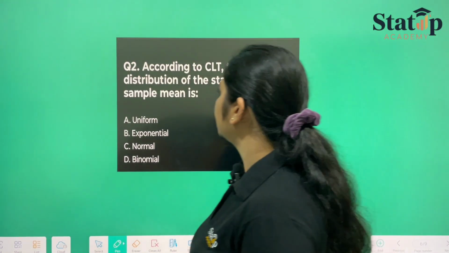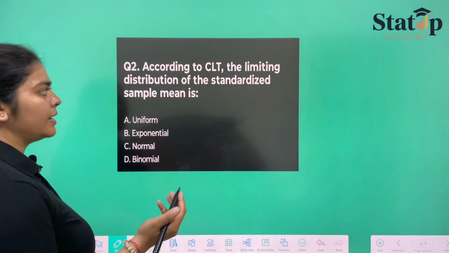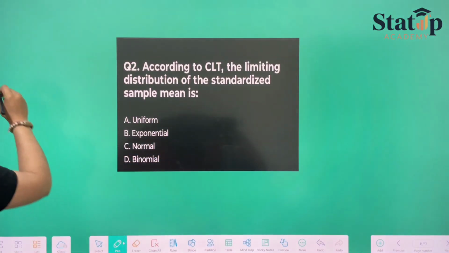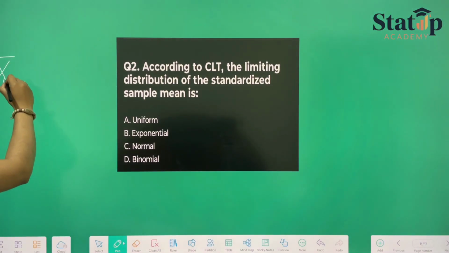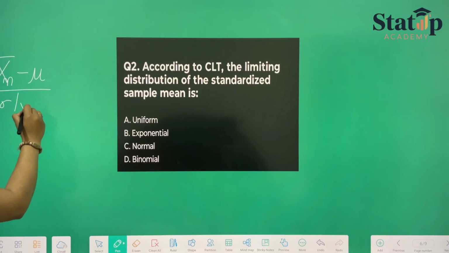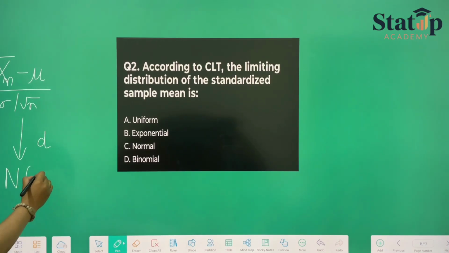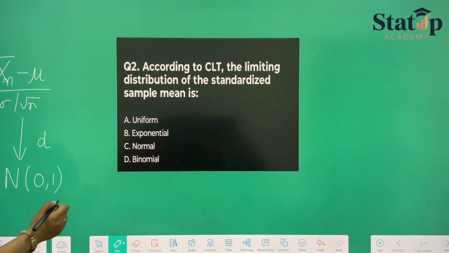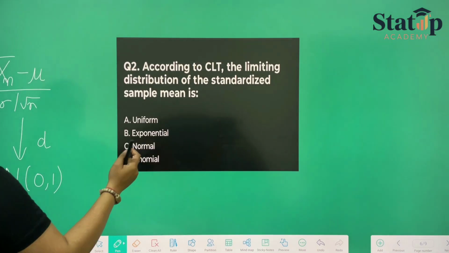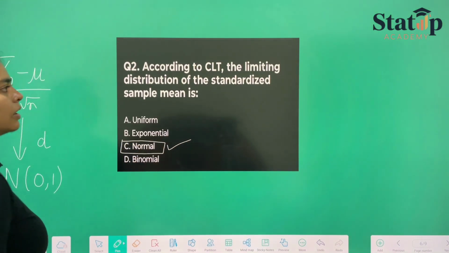Now the second question is, according to central limit theorem, the limiting distribution of standardized sample mean is, so as I have told you, when we calculate for sample mean, if we have to make it standard, it is x bar minus mu upon sigma by root n will always converge in distribution to normal distribution with mean 0 and variance 1. Okay, so it is our normal distribution, which is our option number C is correct.